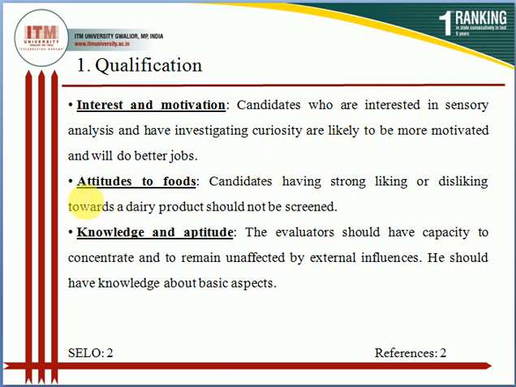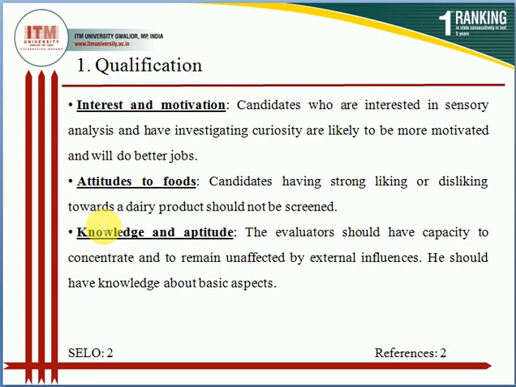The next point is attitude to foods. Candidates may have a strong liking or disliking toward a product, like a dairy product, and should not be screened for it. So the candidate has that attitude, that they strongly like the product or dislike the product.